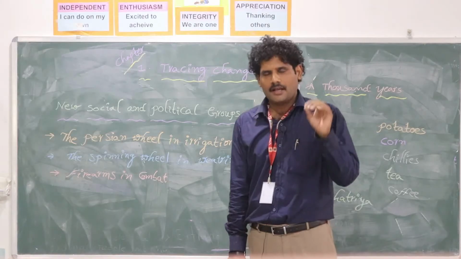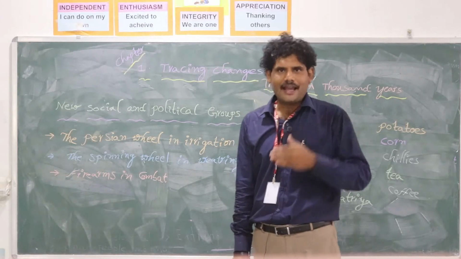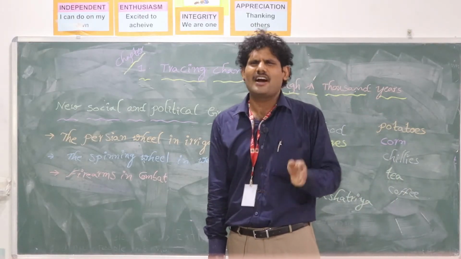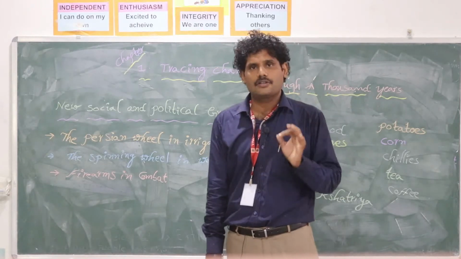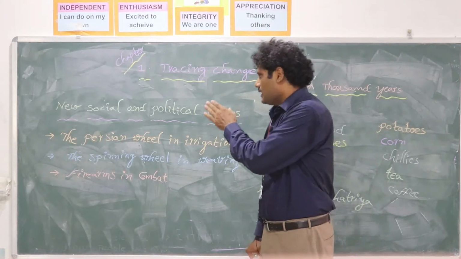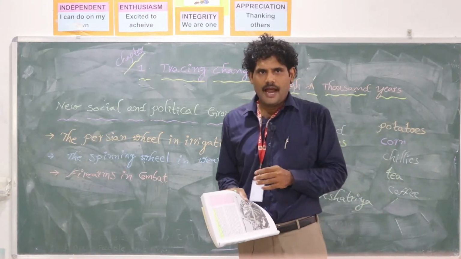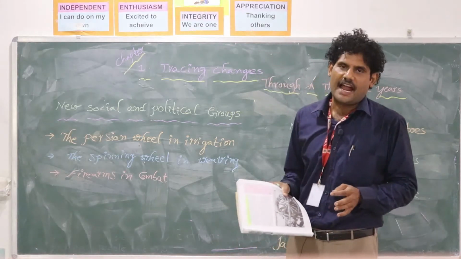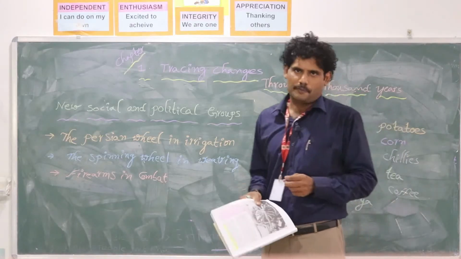From the beginning, our country is known for agricultural activities. But bringing water from a long distance to the agricultural land is not always easy. That's why the majority of the agricultural land in those days, and now also, depends on rains. But the invention of the Persian wheel in irrigation brought tremendous changes, and a lot of water was brought, and many more agricultural lands used this technology in those days and produced more.